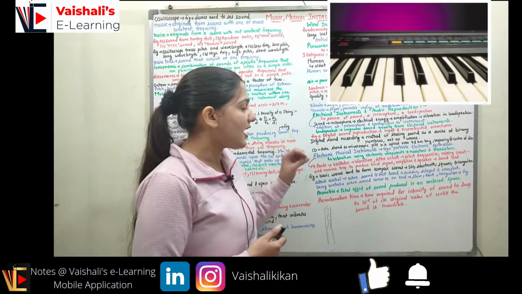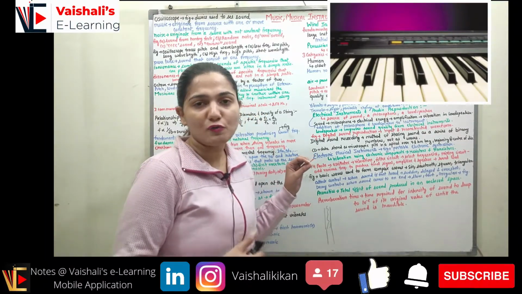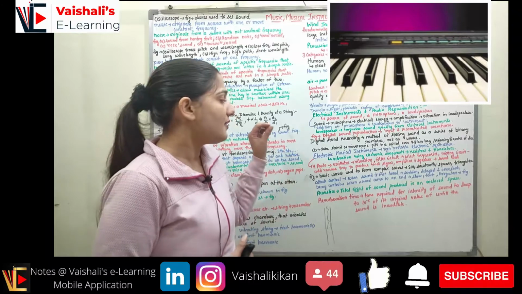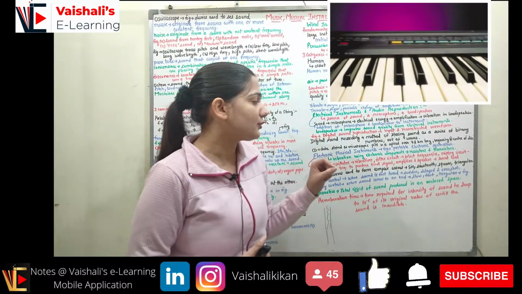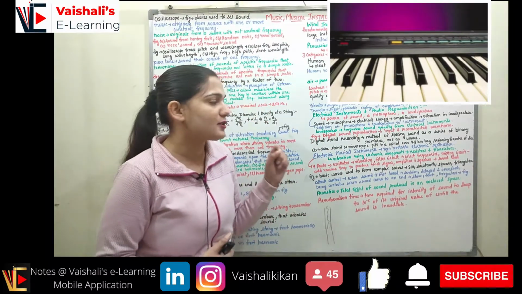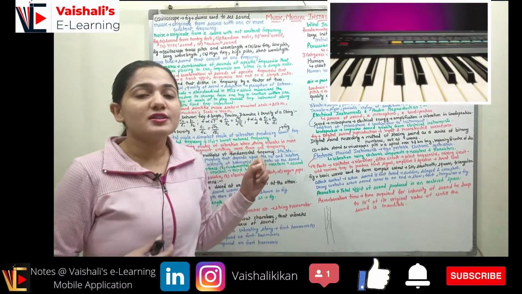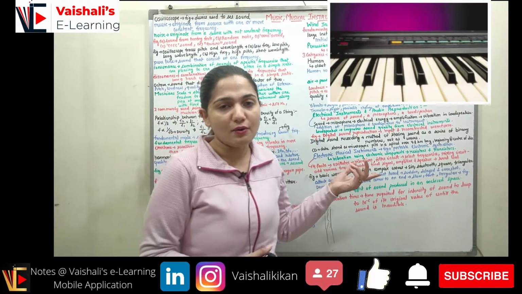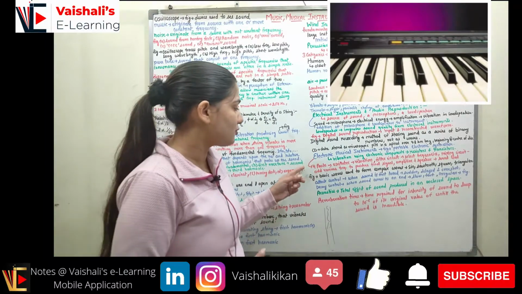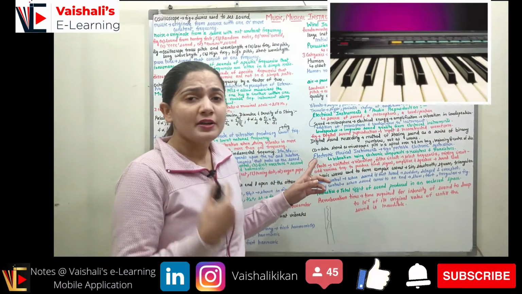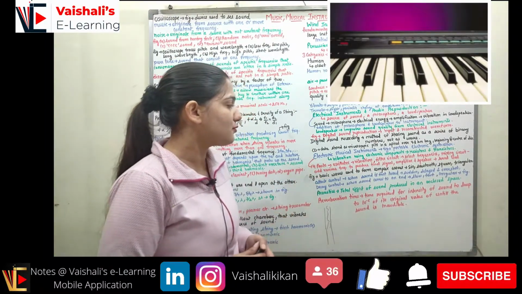Here vibrations are produced, because we have to produce vibration for the production of sound. The vibrations are produced using electronic components like the resistor as well as transistor. If I use resistor or transistor to produce the sound, then it is called an electronic instrument. Here we have 4 parts. First part is the oscillator, which is producing the vibration.